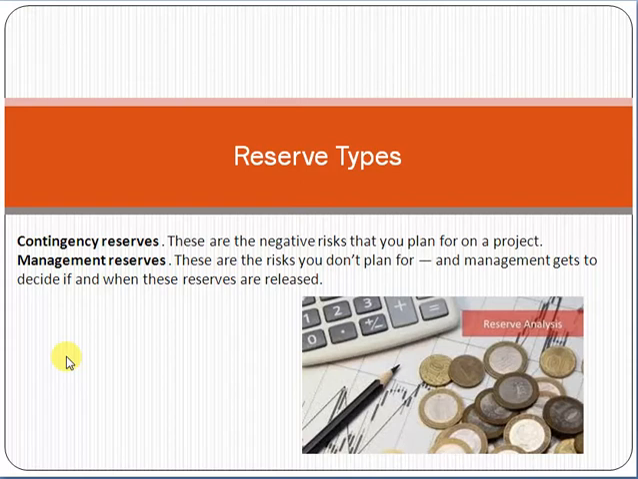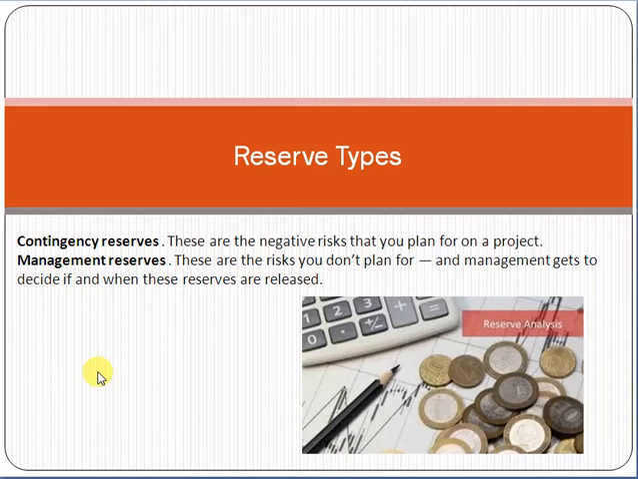Contingency reserves are those reserves which we use to cover the negative risks, which obviously negatively impact the project and create issues, and those are planned risks. We know that these risks can occur in a project, so considering those risks, we allocate some reserve for that. Remember one thing, these are planned risks. We know that these risks can occur, so we allocate some amount, some finance, some time. Those are called contingency reserve.